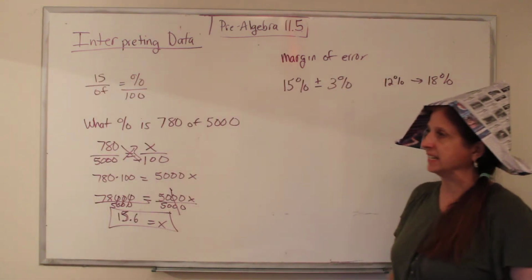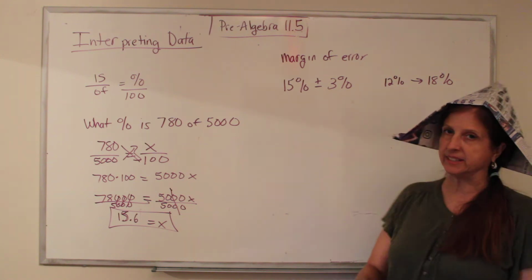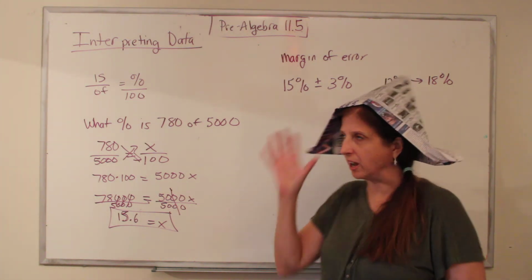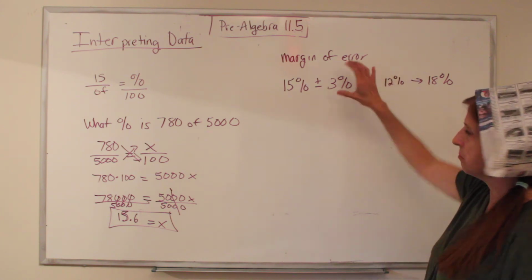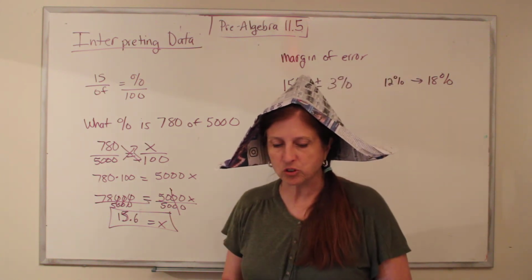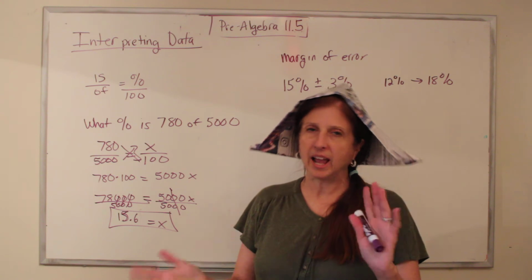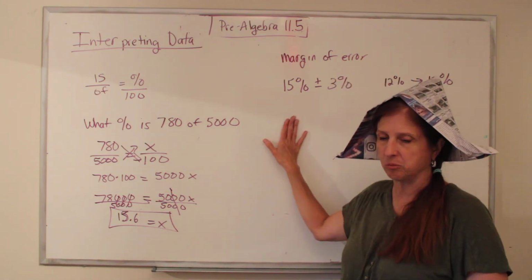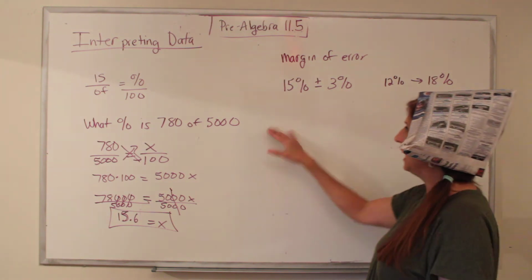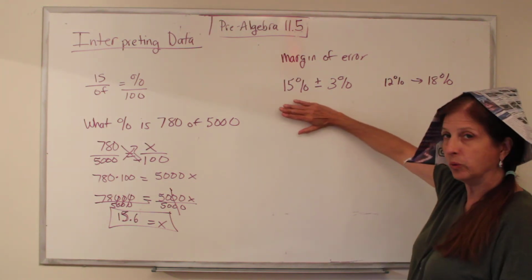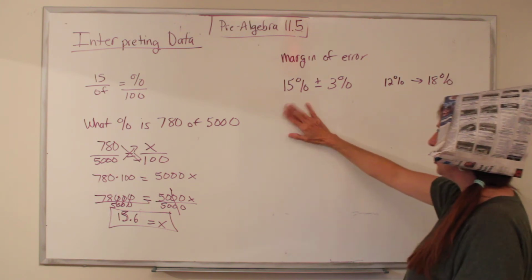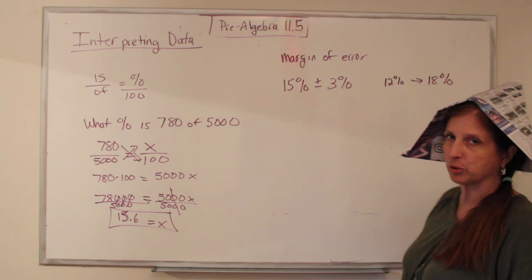Okay. So one of the things, remember we're talking about honesty in reporting data, and one of the things they do to try to be honest is they will report a margin of error. They will try to figure out how close they are to the real thing. So going back to the last presidential election, it had Hillary Clinton winning by 15% of the vote, plus or minus 3%.